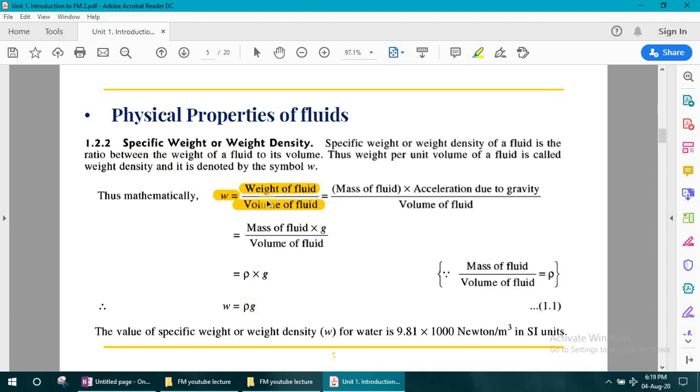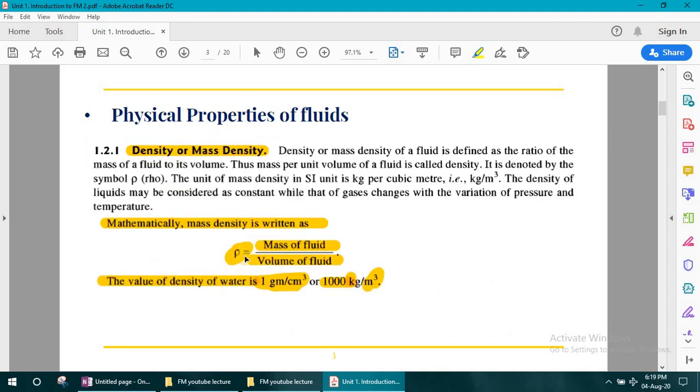And finally we can write this weight as mass of a fluid into acceleration due to gravity. M means mass of fluid and g is acceleration due to gravity, and volume is nothing but volume of fluid in meter cube. So w equals m times g divided by volume. But in the previous formula we have seen that rho is equal to mass upon volume.